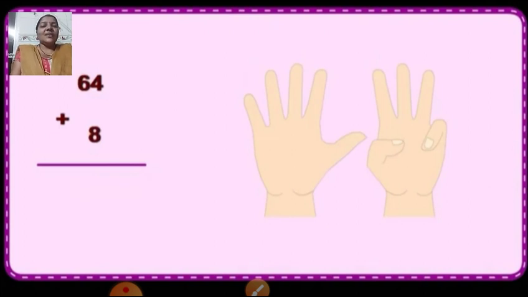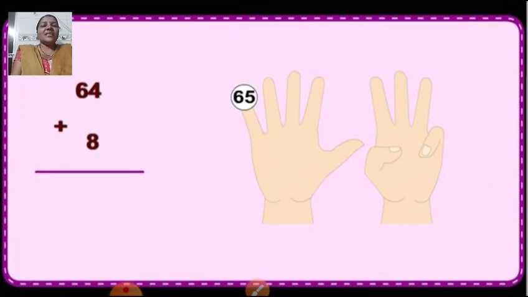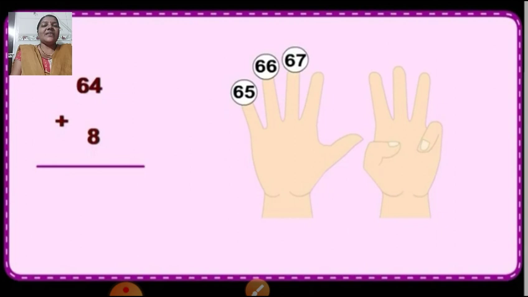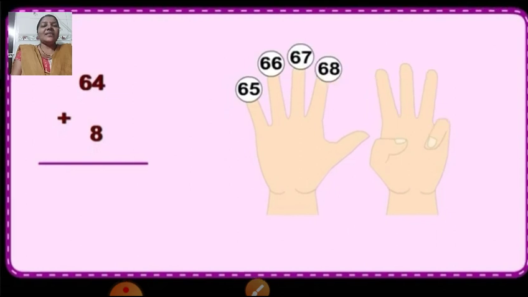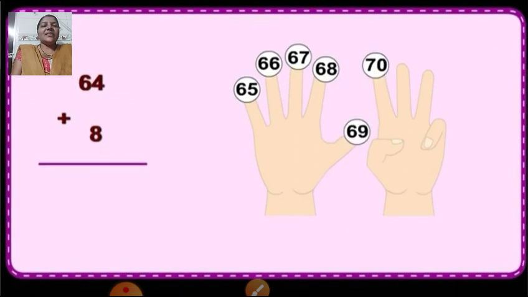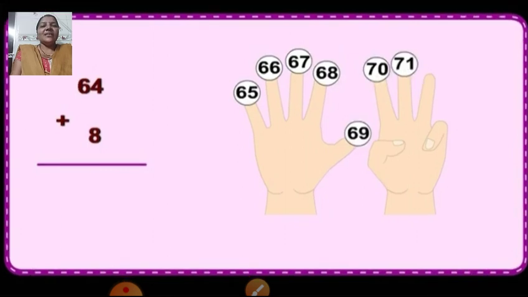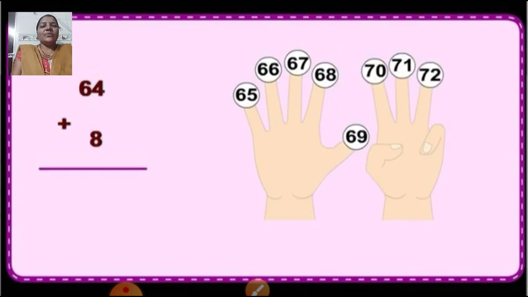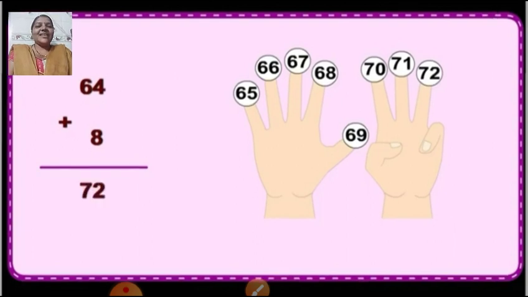So children, after 64 comes 65, 66, 67, 68, 69, 70, 71, 72. So what is the correct answer? Yes, the correct answer is, who is going to tell? Yes, 72. You all are very clever. Come on, children. I hope you all are enjoying.